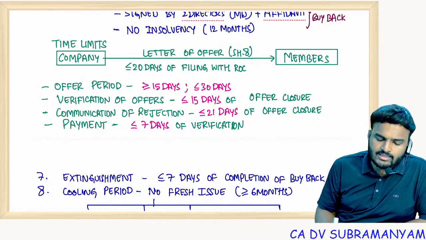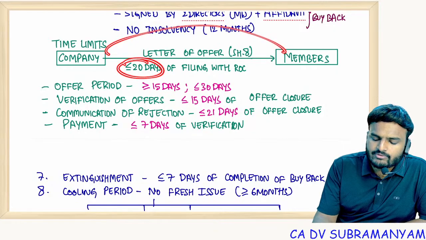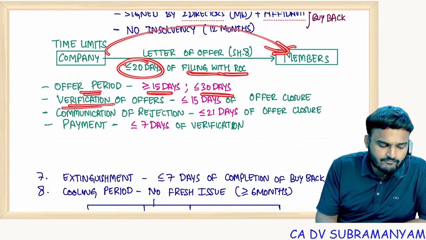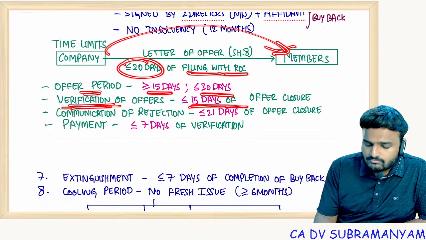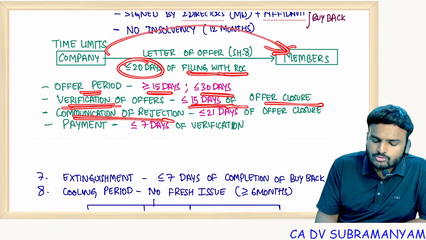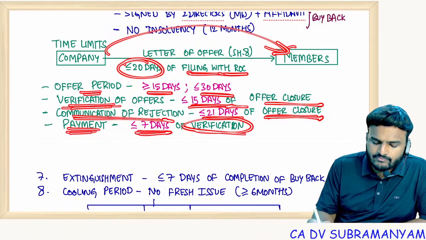So remember the time limits. Within 20 days of filing with ROC, communicate with the members. Offer period minimum 15 days, maximum 30 days. Verification of offers should be done within 15 days of offer closure date. Communication of rejection should be done within 21 days of closure of the offer period, and payment should be done within 7 days after completion of the verification.